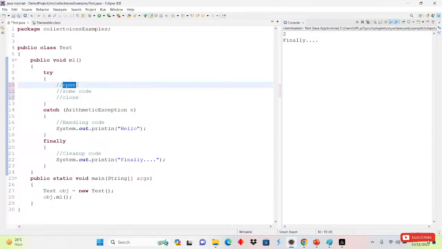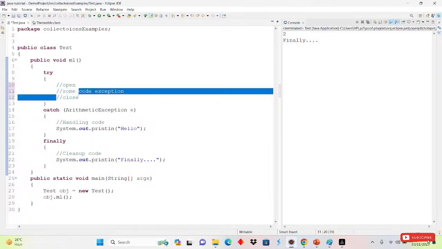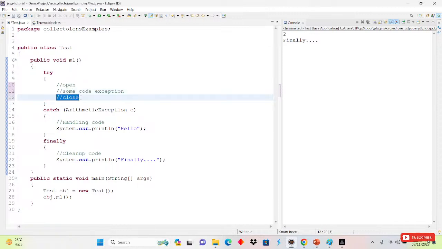Suppose our file is open here, and here is some code, but inside that code, many times or suppose one time, an exception occurs. Suppose the exception occurs in this line, so it will directly come to the catch block and it will not close the file, right? So there are many chances that our data will be leaked.